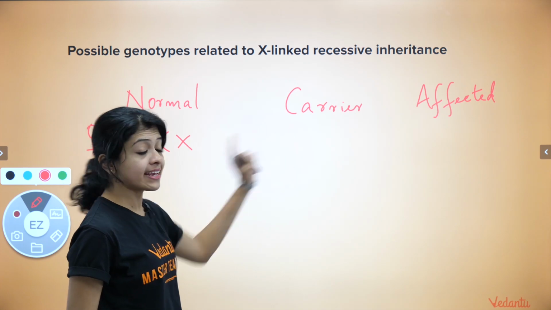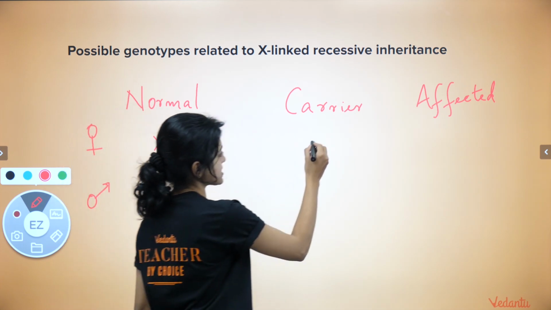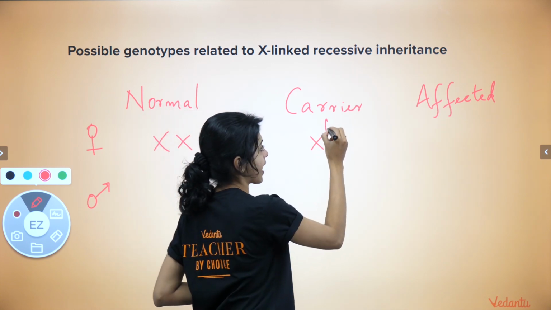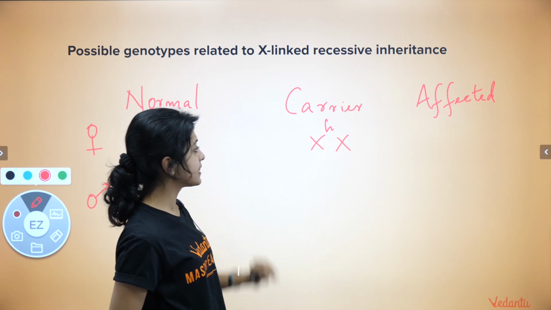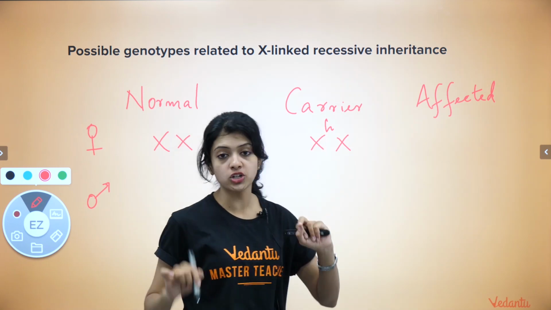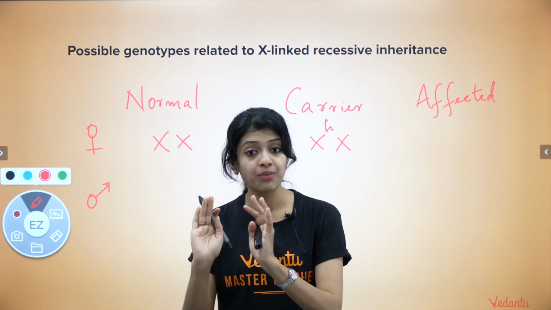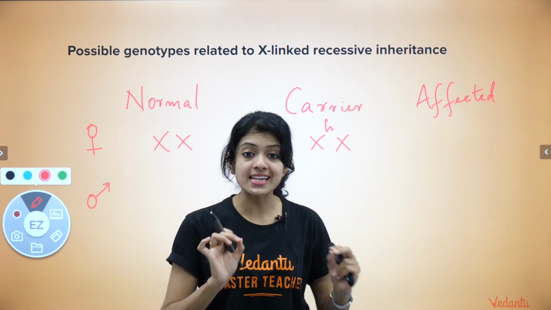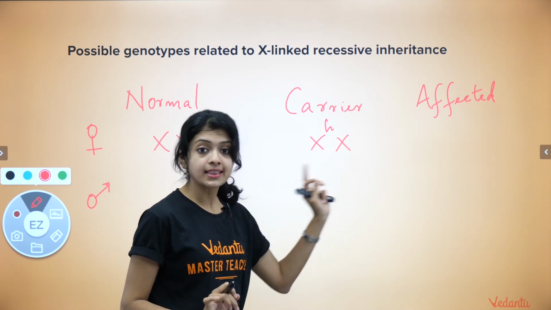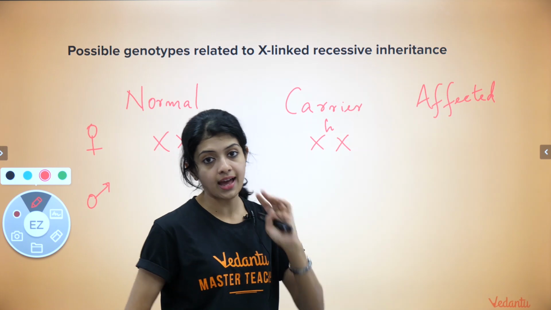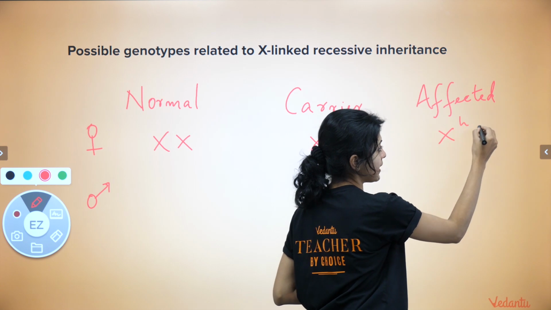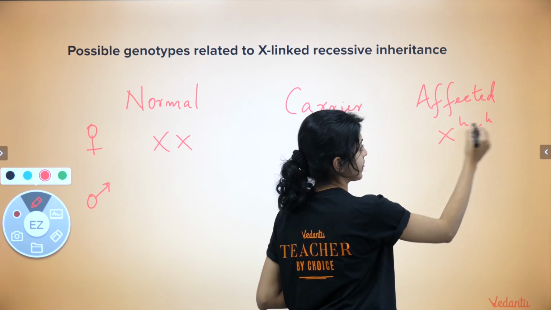Let us represent a carrier female like this. This means that she is heterozygous or carries one allele for hemophilia. I would like to represent that allele this way: X with a superscript small h. Why do I pick small h and not capital H? Because I want to emphasize the fact that it is a recessive trait and not a dominant trait. So because it's XHXh, this individual is only a carrier and not affected. What about an affected female? Her genotype will be this.